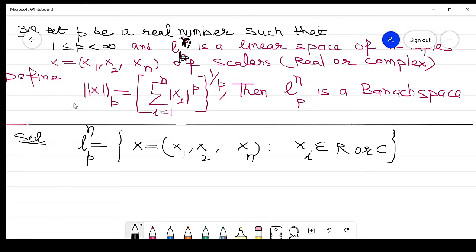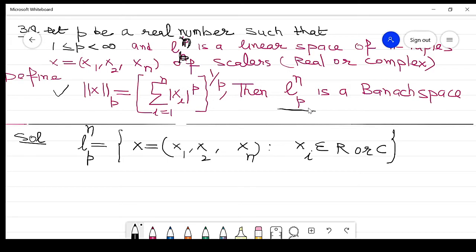Now here we define the norm. This norm is the norm p, which is the summation of i running from 1 to n, absolute value of xi raised to power p, and the entire term raised to power 1 by p. Our purpose is to prove that this space is a Banach space. Clear? So that is our purpose.